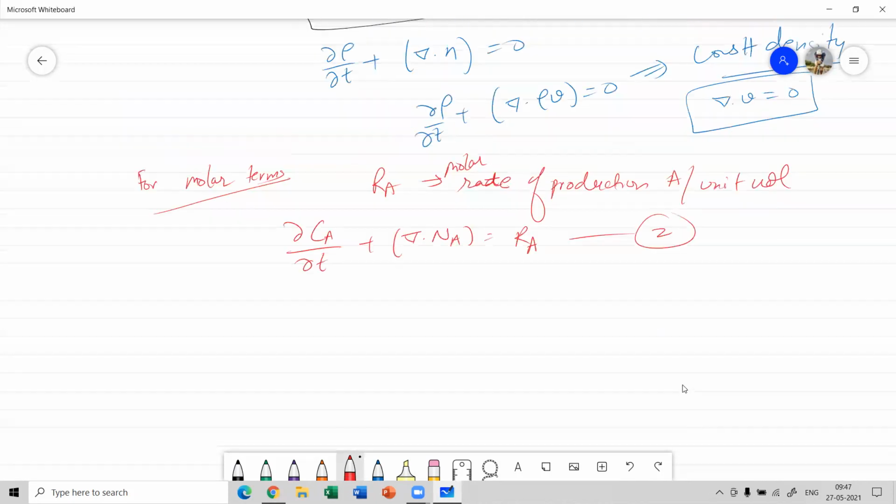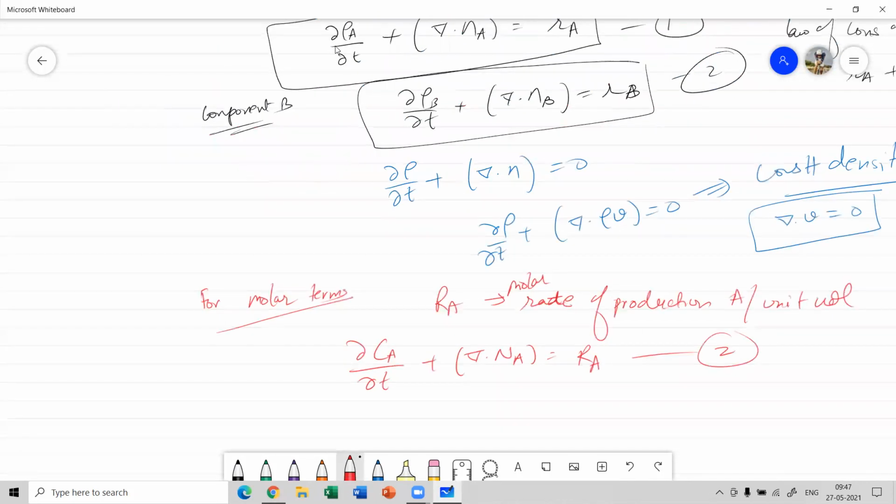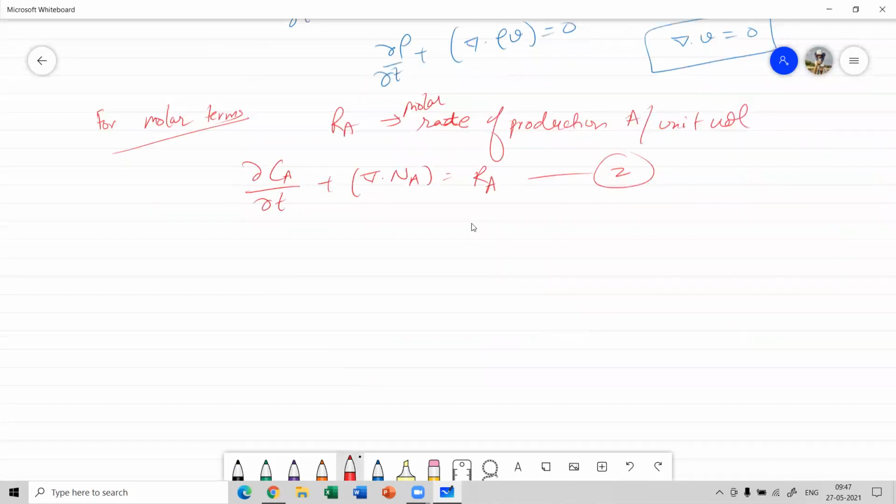Now, in the case of mass, it was expressed as del rho A by del t plus divergence of small n A equal to RA. Whereas in molar terms, rho is represented by the concentration, small n is represented by capital N, and small r is replaced by the molar rate, capital R. Similarly, for component B, we have del CB by del t plus divergence of NB is equal to RB.